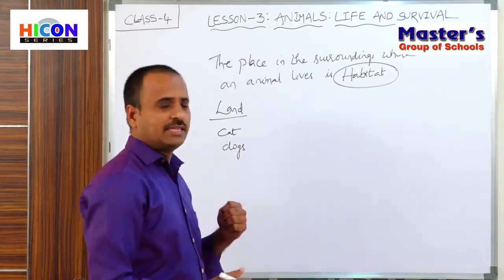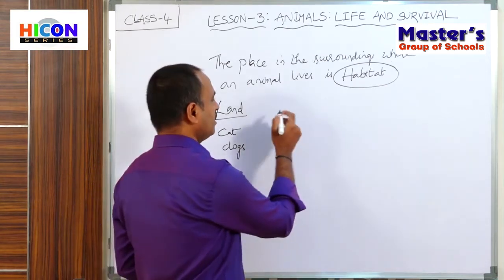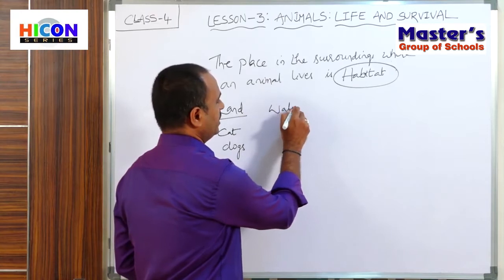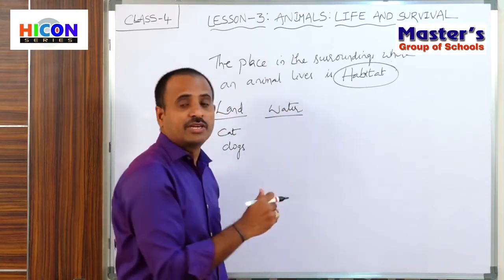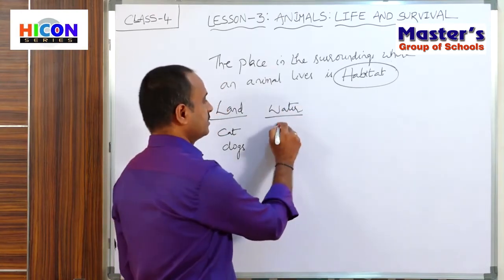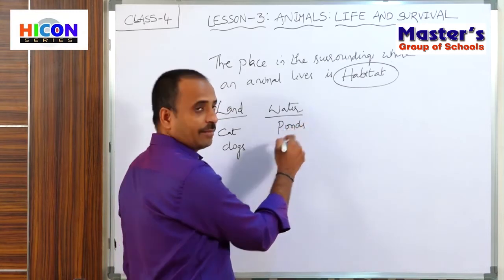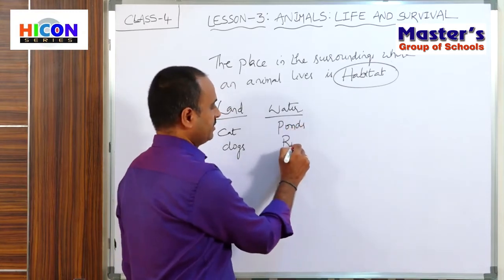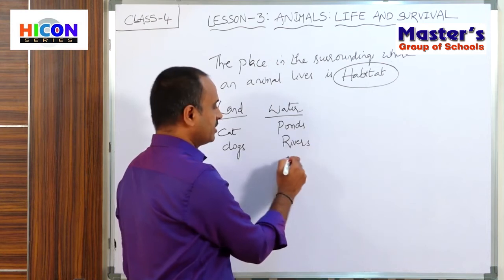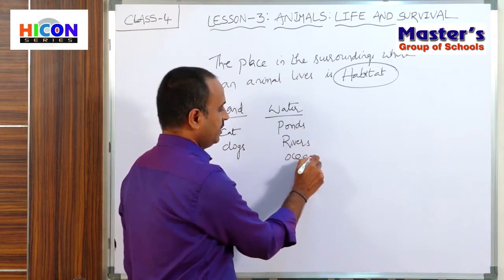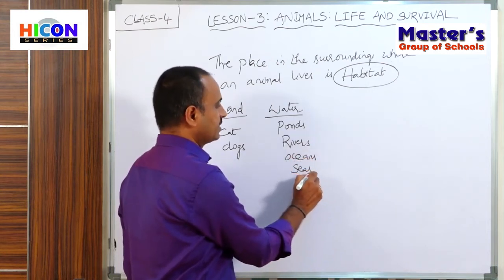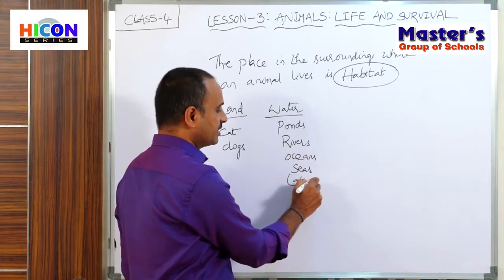And if you take water, some animals live in ponds, some animals live in rivers, some animals live in oceans, some animals live in seas, and some animals live in lakes.